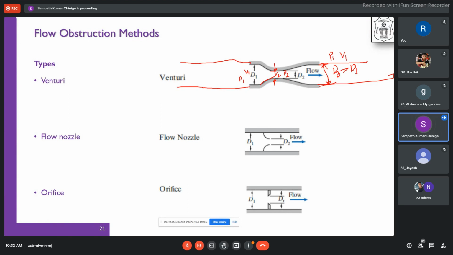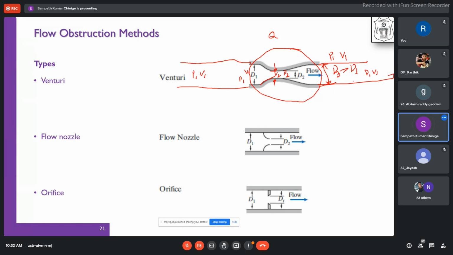So what we are trying to do here is keep an obstruction meter, varying the energies somewhat, and with the variation in the energies, we are trying to find out what is Q. But ultimately, whatever the pressure and velocity we have before the meter, we are trying to get the same thing after the meter also.